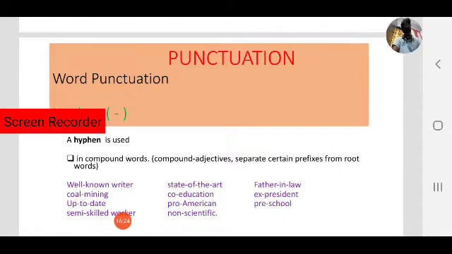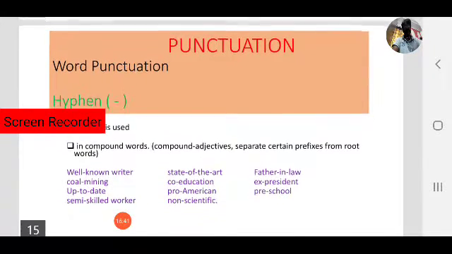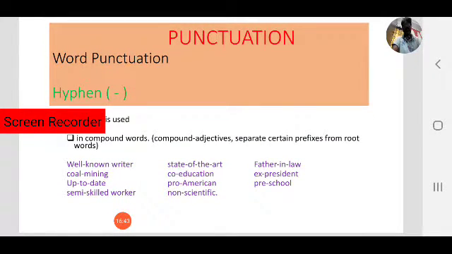And to separate certain prefixes from root words, for example, ex-president. In those cases we have to use a hyphen. Some examples are here. Well-known writer. Observe where the hyphen is used, between the two words, well and known.